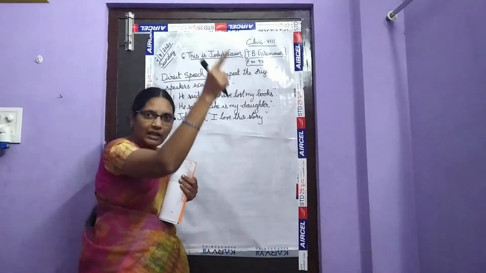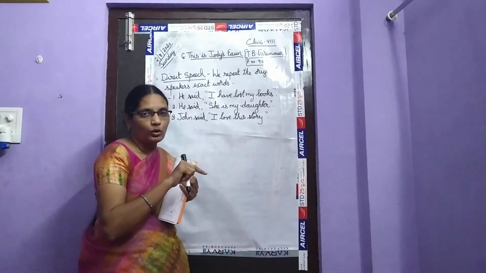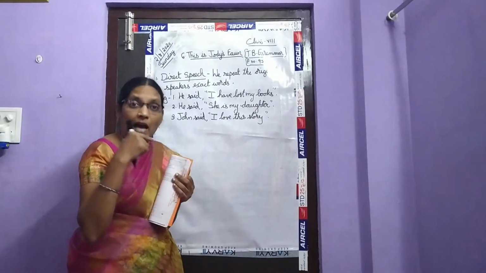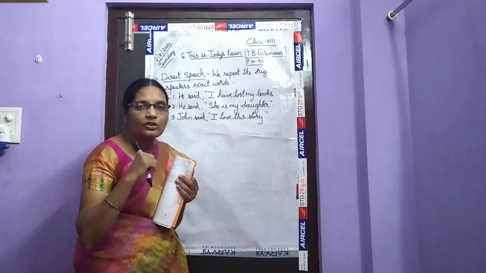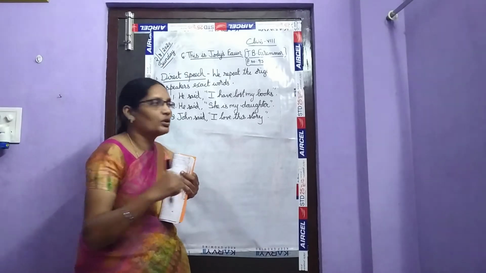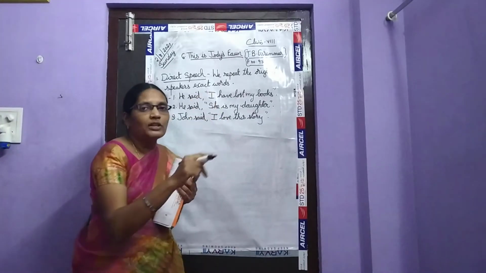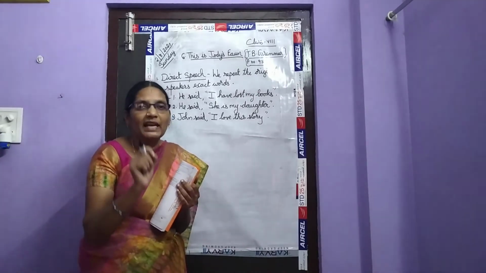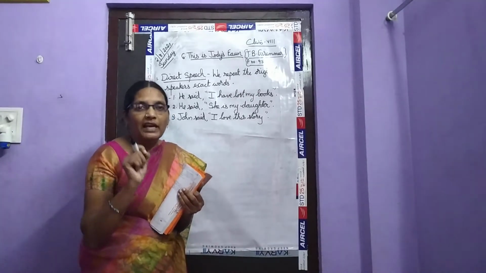He said that he likes that story. But what am I saying here? John said, I love that story. So who loves this story here? John loves this story. So if the exact words spoken by the speaker are repeated exactly, they are called direct speech.